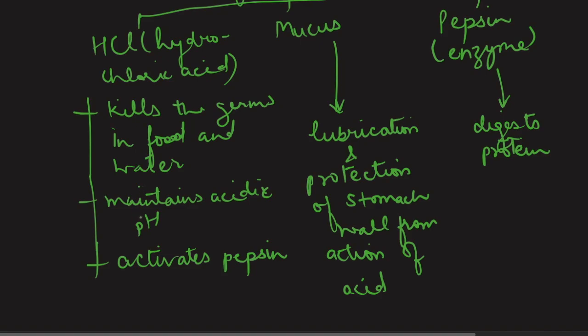Now you see that since both of them are cellular in nature, the germs and the cells present in the stomach, germs need to be killed off but stomach cells are not. So in order to protect stomach cells, our stomach wall has a very thick covering of mucus which separates the stomach cells from the acid which is present inside the stomach.